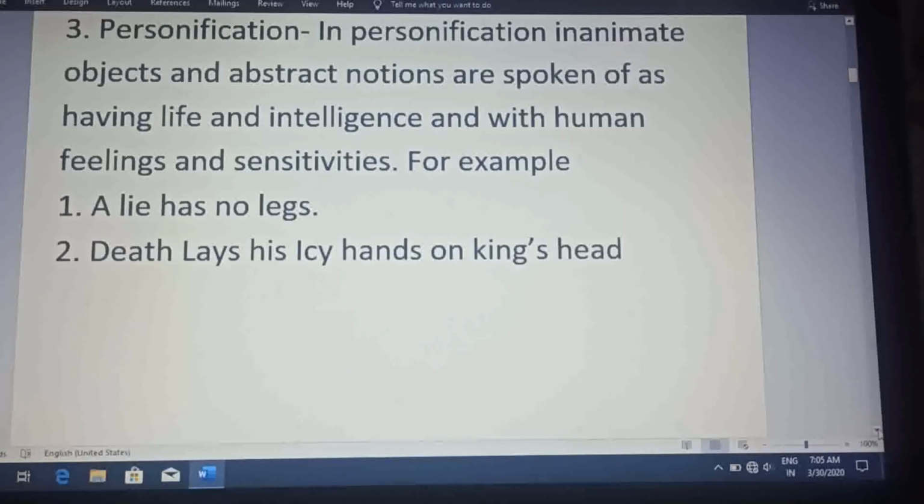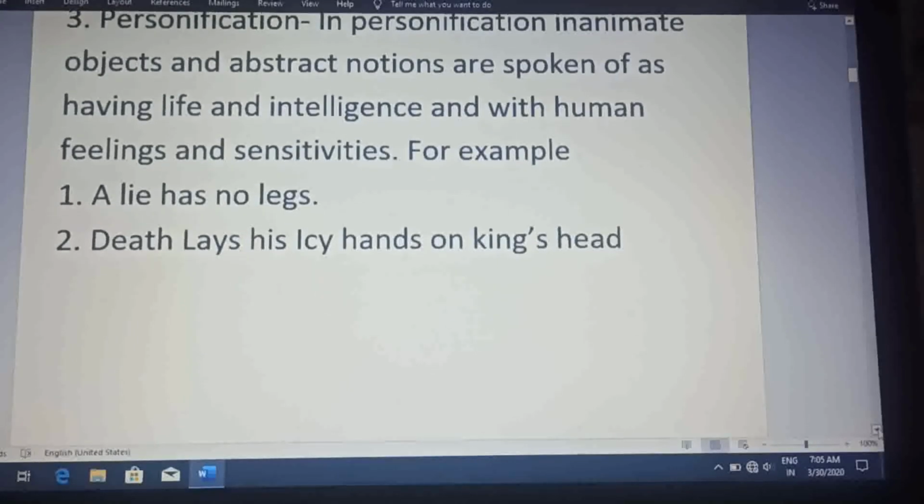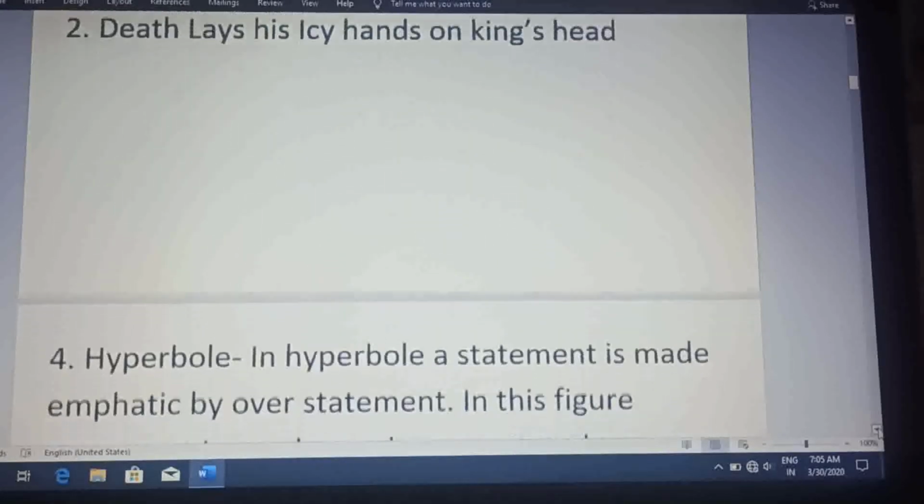In the same way, death lays his icy hands on the king's head. Death has never had hands. But I personified death as having hands, and the king is going to die with death or with some problem.